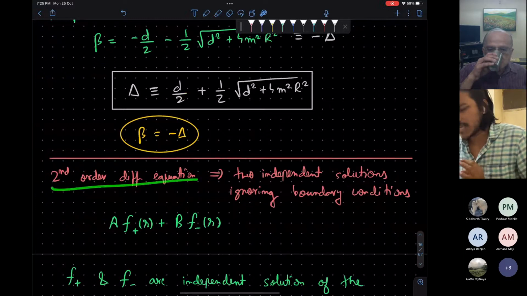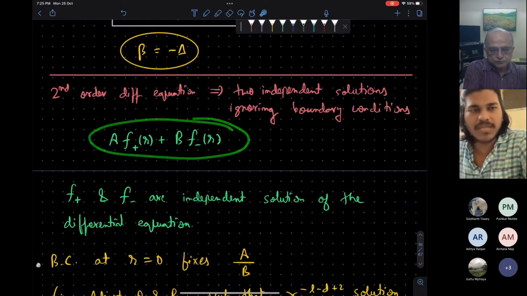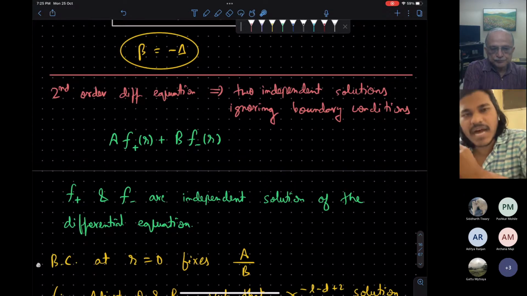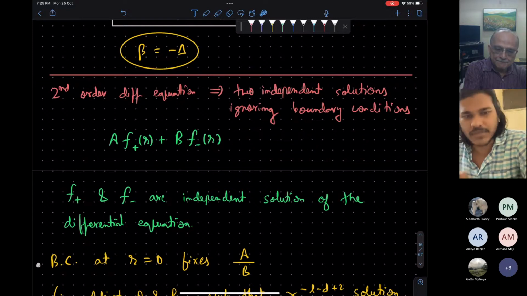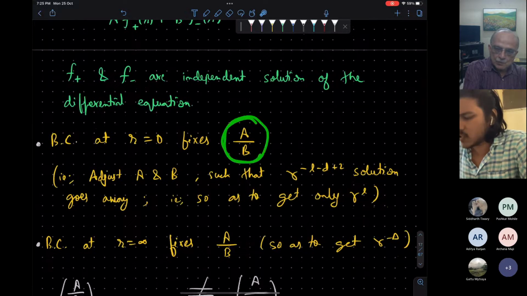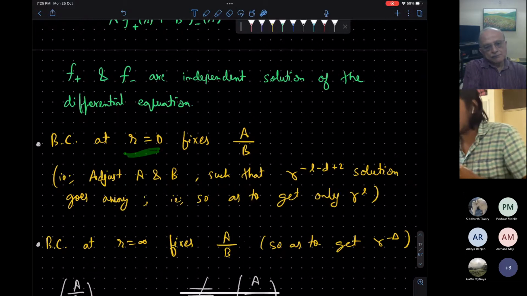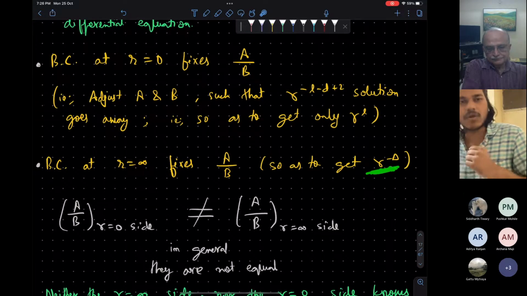So the whole differential equation was a second order differential equation. And in general, it will have two solutions, one f plus and f minus, okay? And the linear combination of this will be the most general solution. So I have to adjust these coefficients a and b such that near r equal to 0, the solution goes like r to the power L, and at r equal to infinity, the solution goes like r to the power minus delta. Okay, so there will be some ratio a by b which fixes the behavior near r equal to 0 to be this. And there will be some other ratio a by b, which fixes the wave function to be this at r equal to infinity.